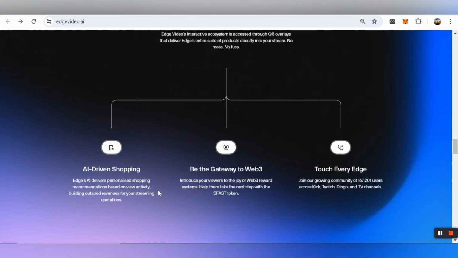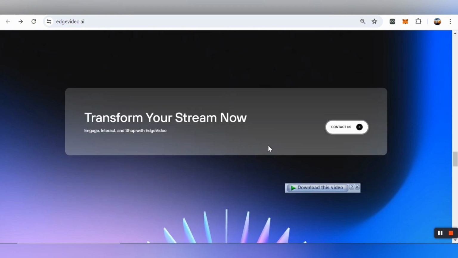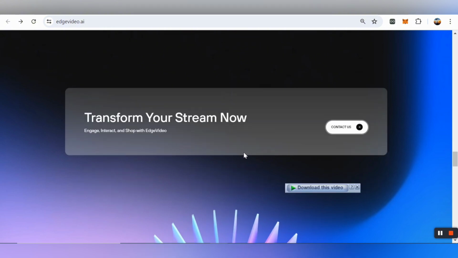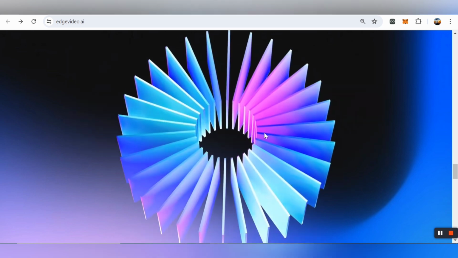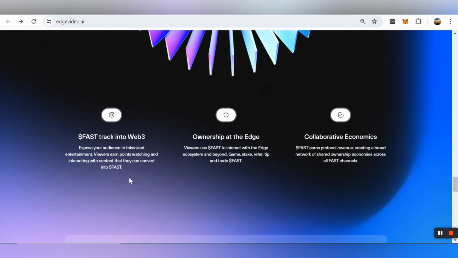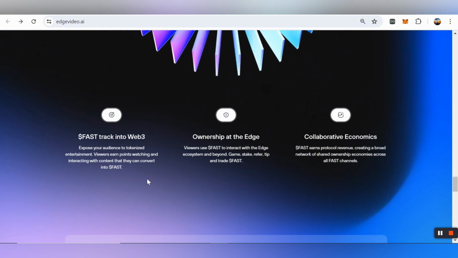Now you can also check out AI driven shopping, the gateway to Web3, and touch every edge right now with the help of Edge Video AI as well. Transform your stream now, engage, interact, and shop with Edge Video right now, and you can also connect with them. Here we can also learn more information about FAST token tracking into Web3.